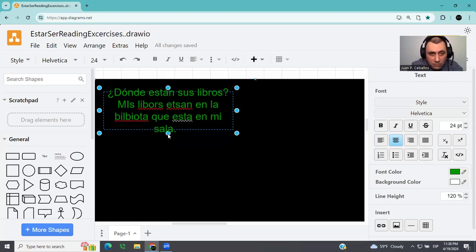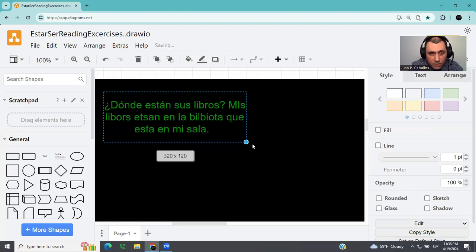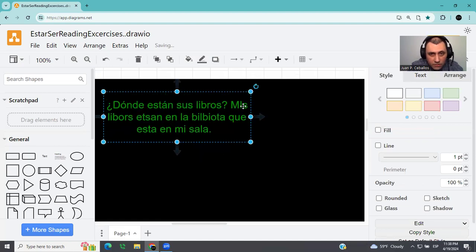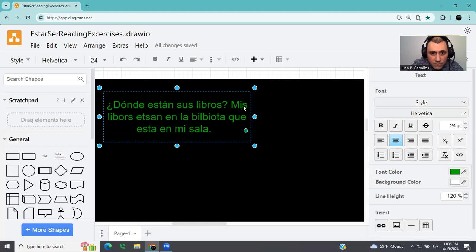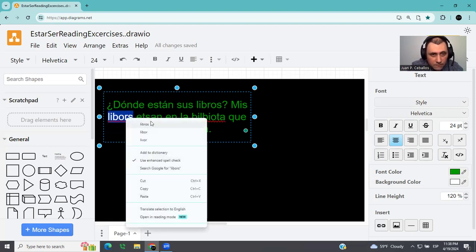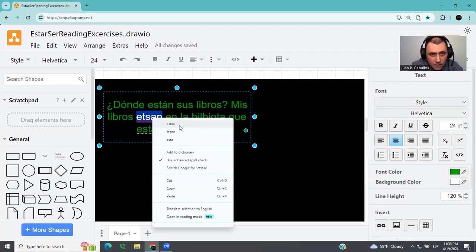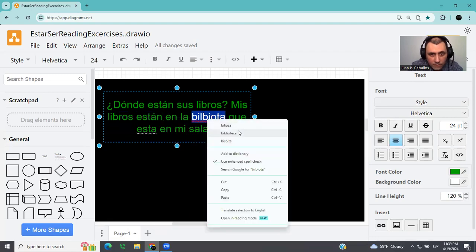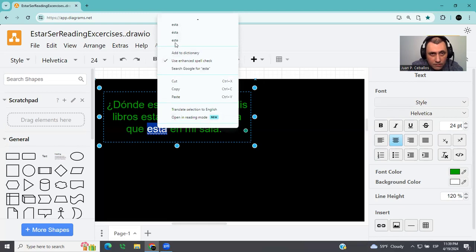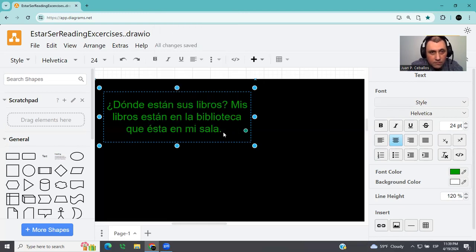Okay. It's a long answer, but okay, let's see if this works. Mis libros están en la biblioteca que está en mi sala. ¿Dónde están sus libros? I'm asking here, where are your books? And I'm responding, my books are in the library that is in my living room, something like that.